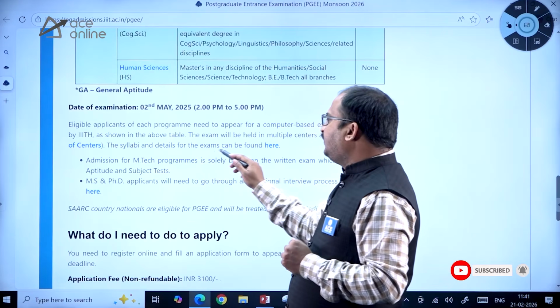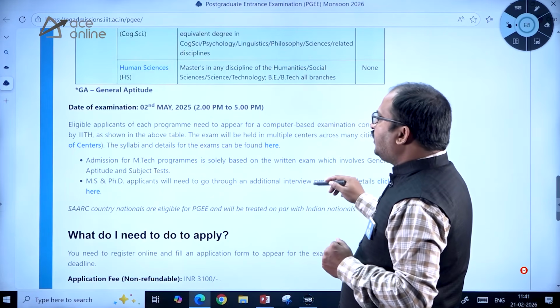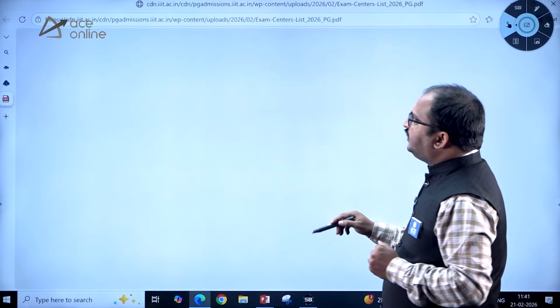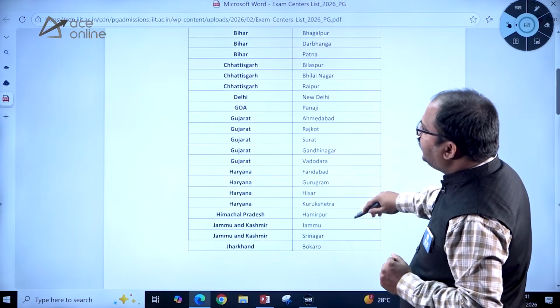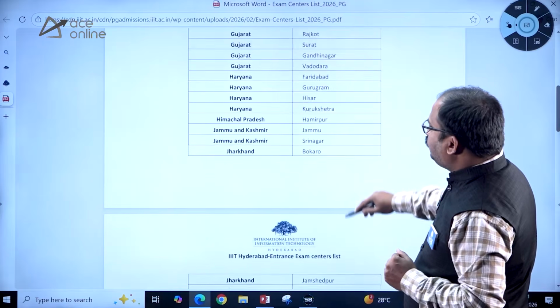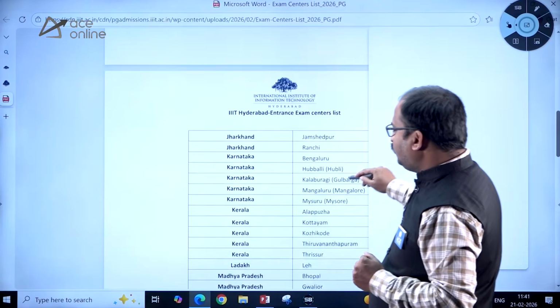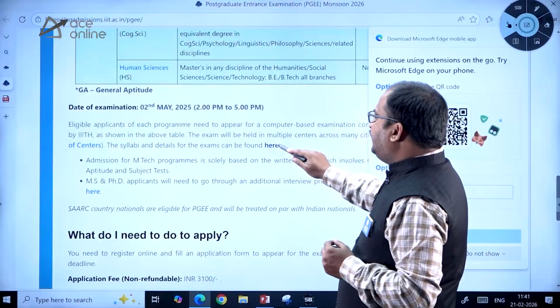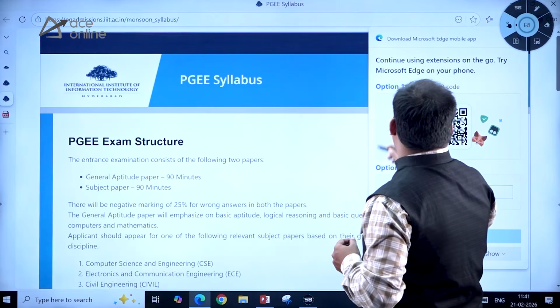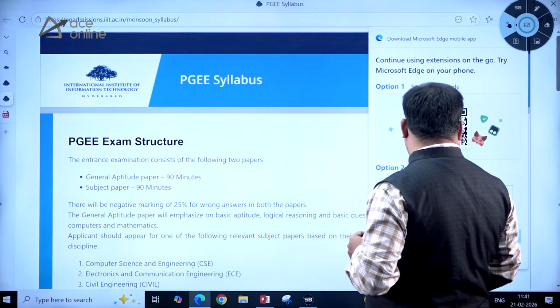The syllabi and details for the exams are found here. Okay, so here if you click, the list of centers will open. So you can see the list of centers here, the total list of centers, dear students. There are so many centers across India, you can go through them carefully. Now coming to the syllabus and details of the examination. So here you can see the syllabus and details of the examination.